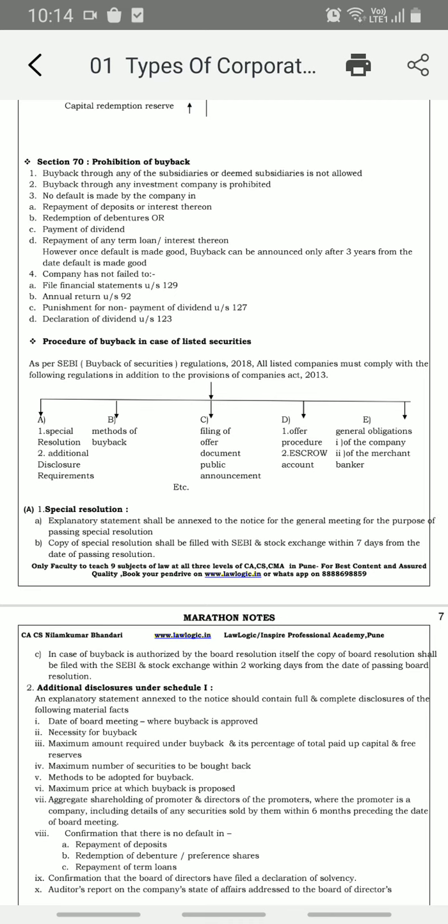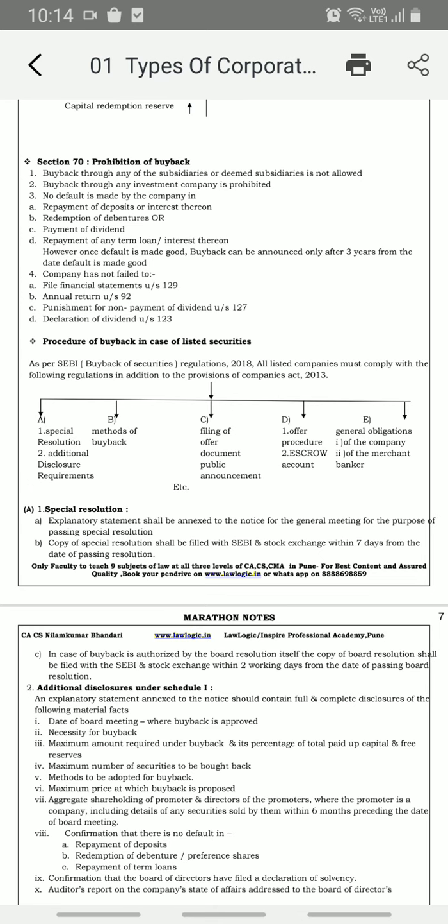Buyback through any subsidiary or deemed subsidiary is not allowed. Means if we are buying shares from any subsidiary, some a subsidiary and some a deemed subsidiary, then it is not allowed. Buyback through any investment company is prohibited. Means if there is any investment company, then buyback is prohibited also.